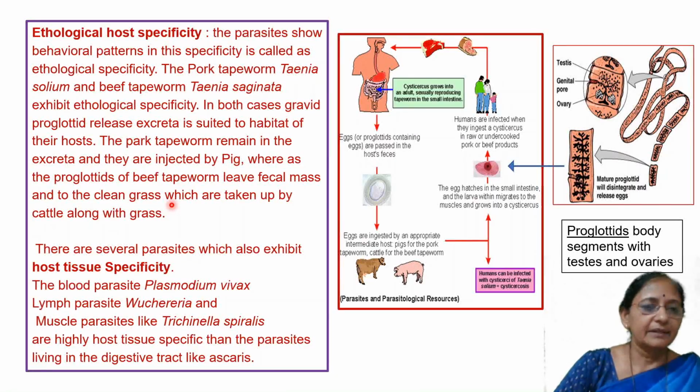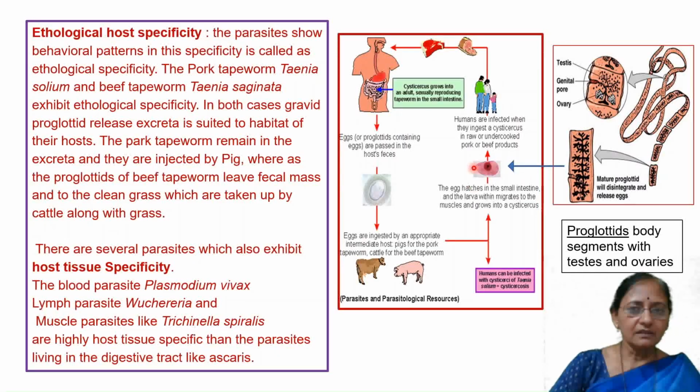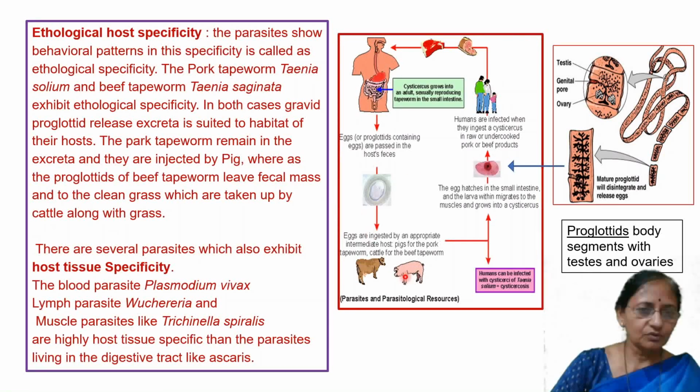These are found in the human intestine, and the stages are released via gravid segments. These are called gravid proglottids, body segments with testes and ovaries. There is self-fertilization also, and formation of fertilized eggs, and then development starts. Thus eggs finally reach these animals.